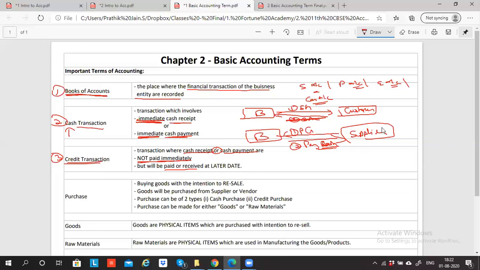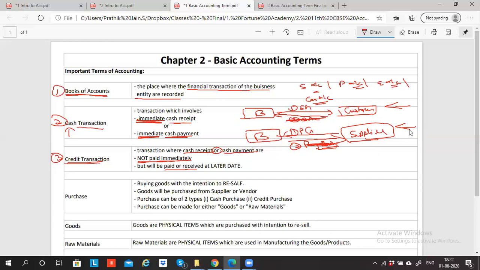Similarly, I am buying goods from the supplier. The supplier gave me the goods, but I did not pay the cash to him now. I'm telling the supplier, I'll make the payment after 1 month. So this transaction where I'm buying the goods is called credit purchase. This is called credit sales. This is called credit purchase. Credit means where sales and purchases have taken place without exchange of money. This is called credit transactions.